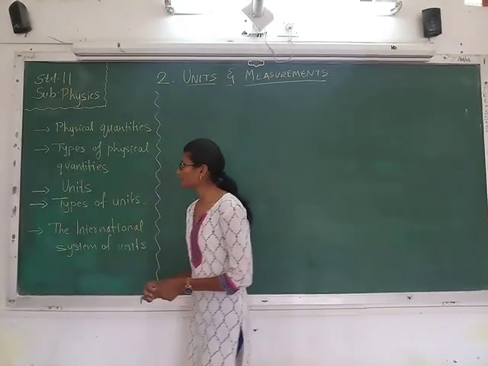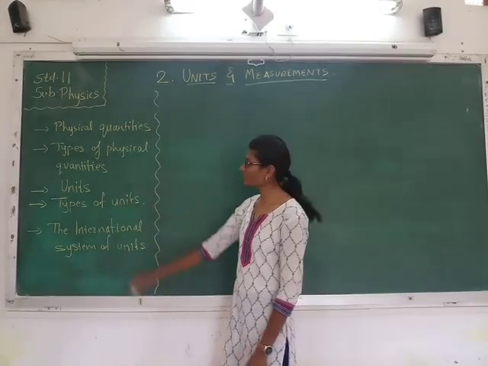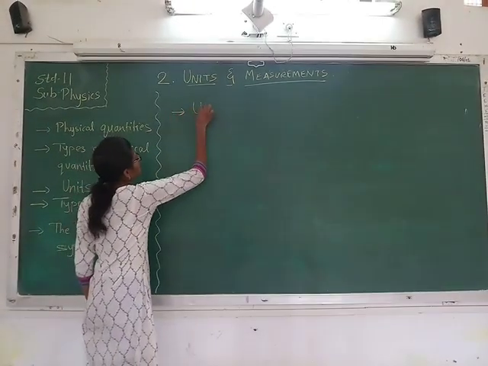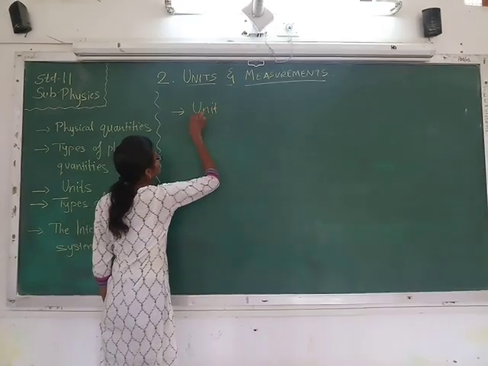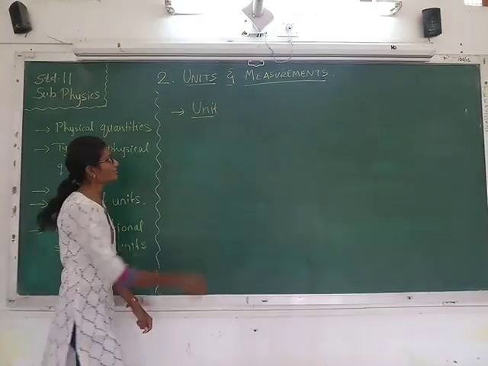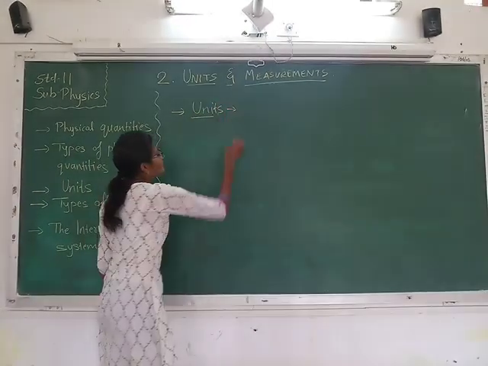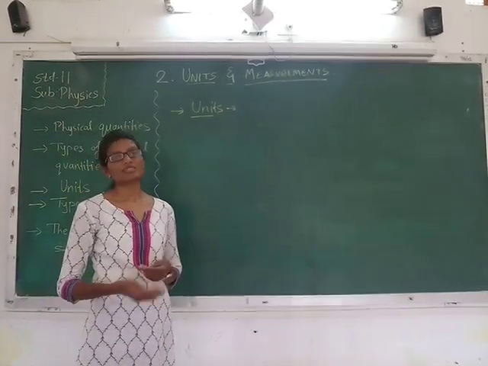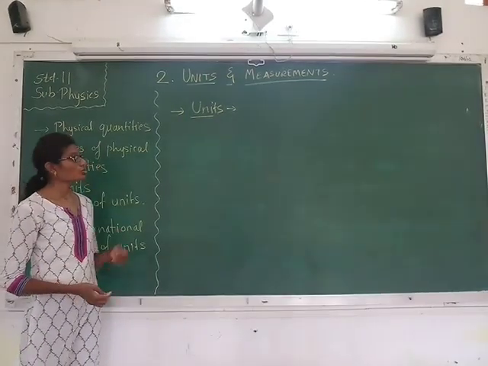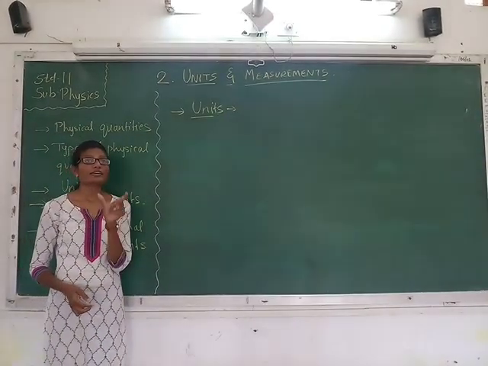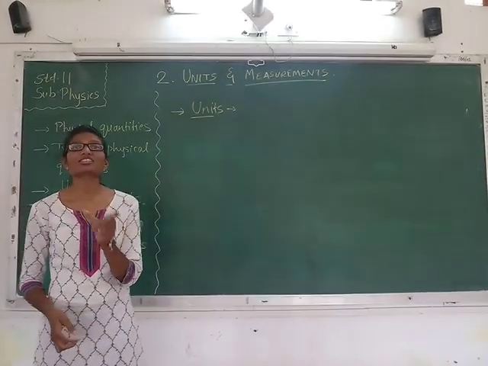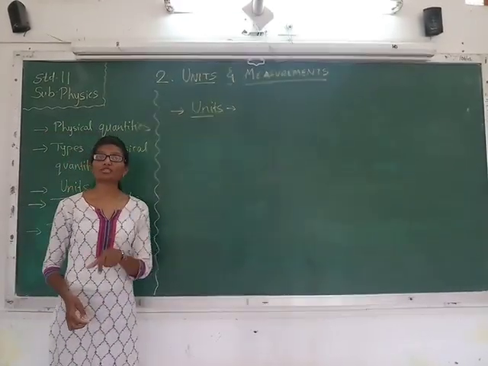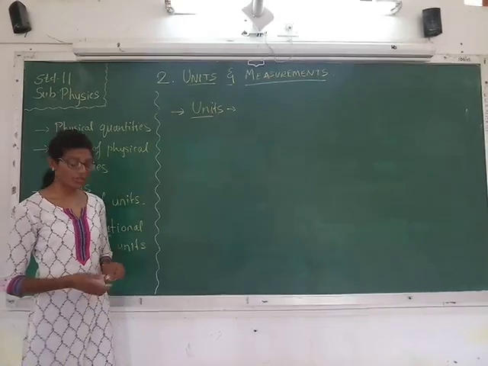Now let us go to our third point, that is units. So what is a unit? See, we have already described the physical quantities, right? So for a physical quantity, we need a standard for its measurement, and that fixed standard for the measurement of a physical quantity is called a unit.